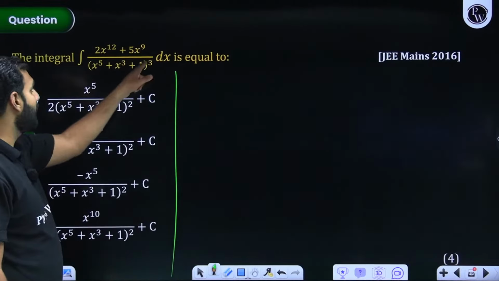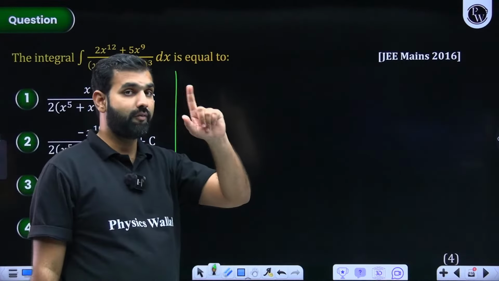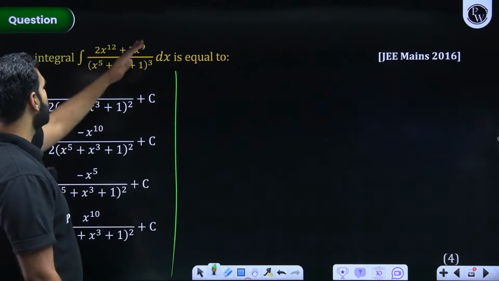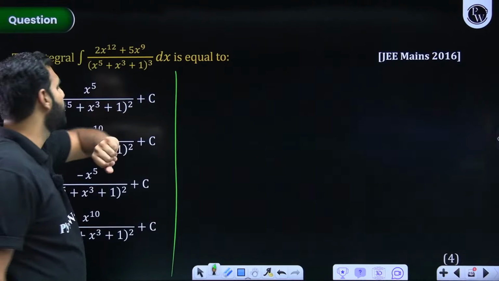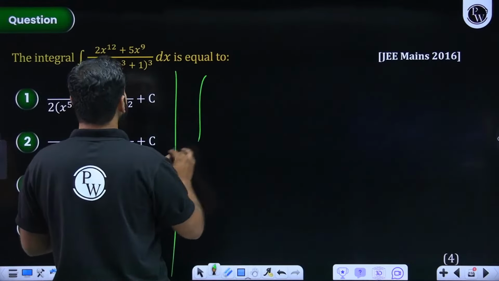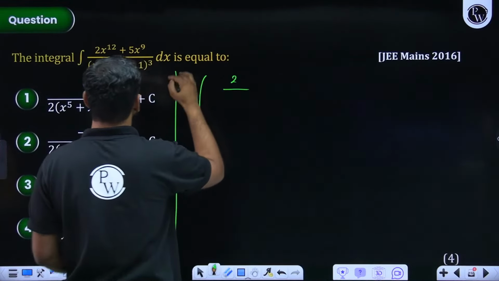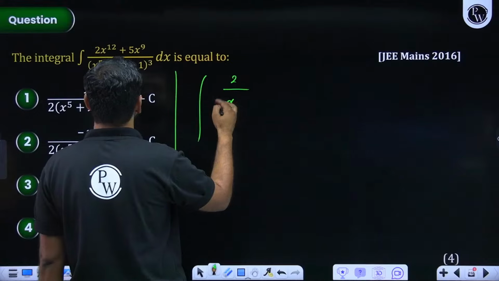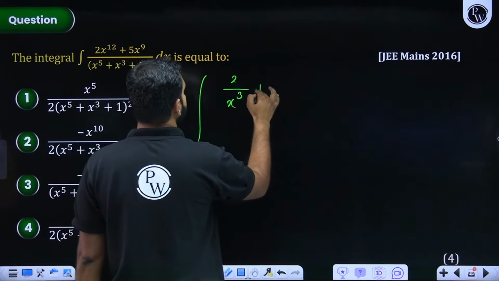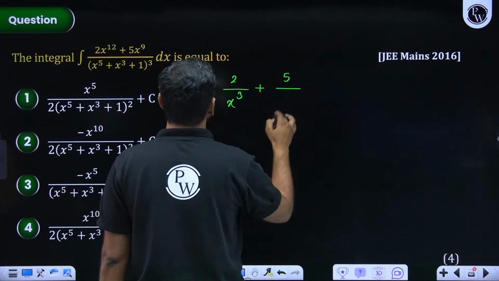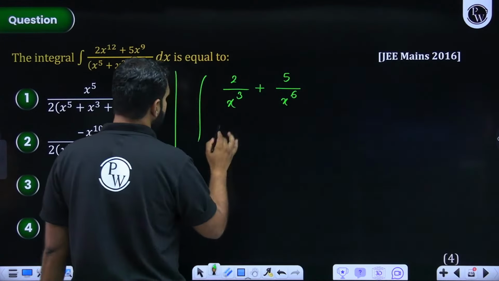So x to the power 5 to the power 3, that is x to the power 15. 5 into 3 is 15 coming out. So I'm dividing the numerator and denominator by x to the power 15 technically. So in the numerator, it will be 2. x to the power 12 by x to the power 15 is what? That is 3. And this is 5. 15 and 9 is what? 6. So it is x to the power 6. Correct me if I'm wrong.